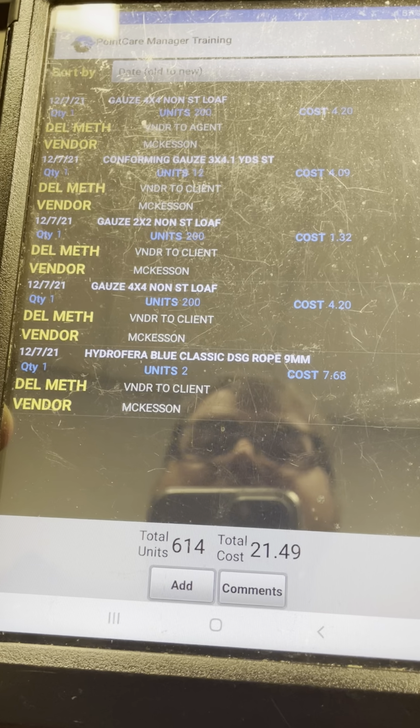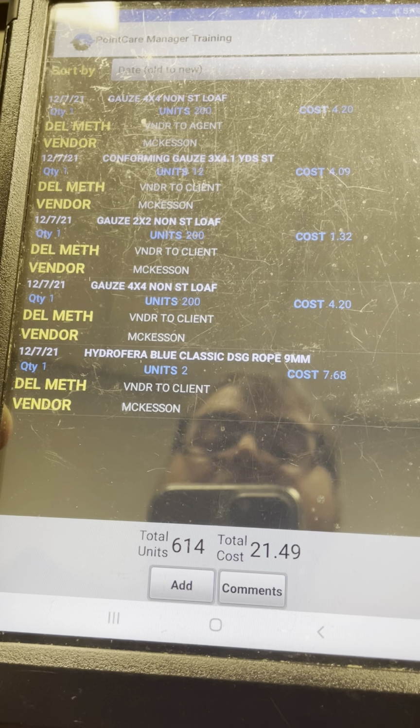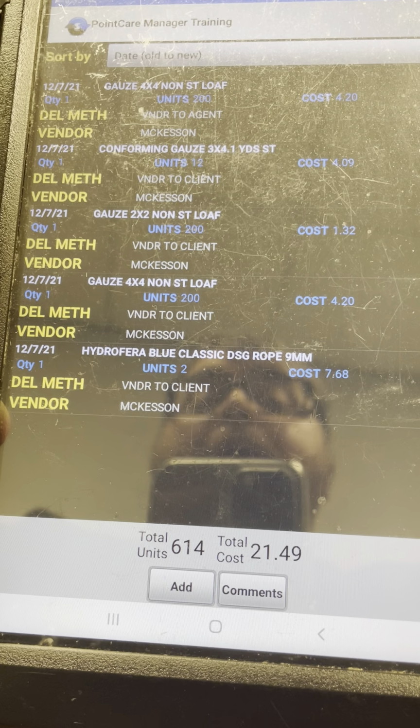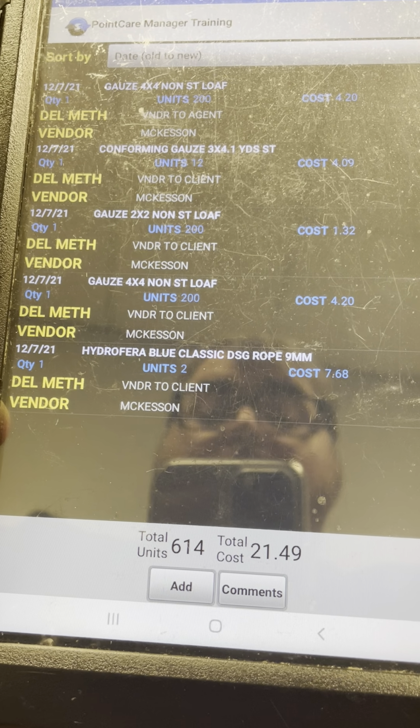So this will address how you order supplies, how you can order supplies back to you, and then also how you can add a category of supplies that was not already on your requisition.